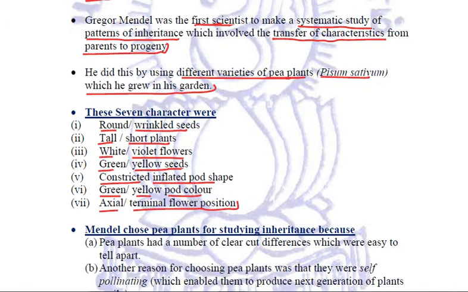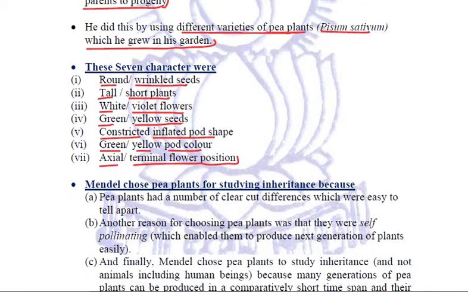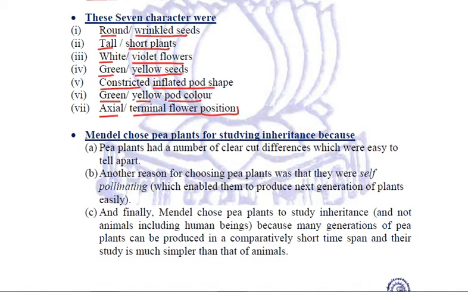Now, why did he choose garden pea plant? There were certain reasons and logic for it. Quite importantly, garden pea plants had a number of clear-cut differences which were easy to tell apart just by looking at them. All these characteristics can be made out just by looking at them. So this was one of the main reasons why he selected garden pea plant, because these plants contained separate distinct features which contrasted with each other.